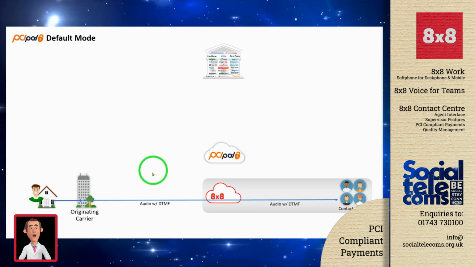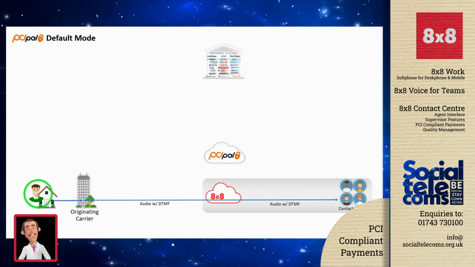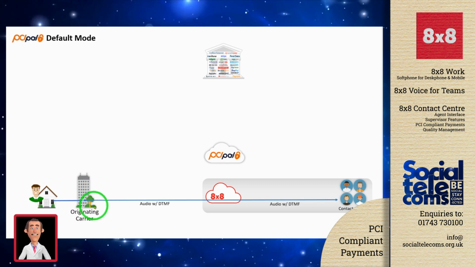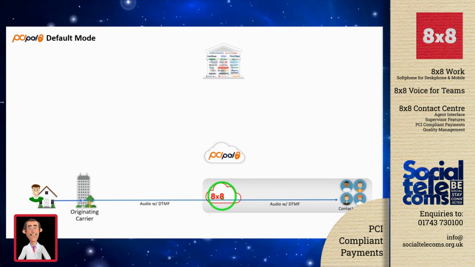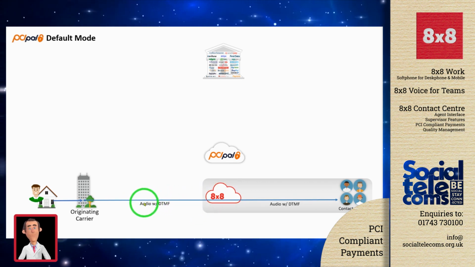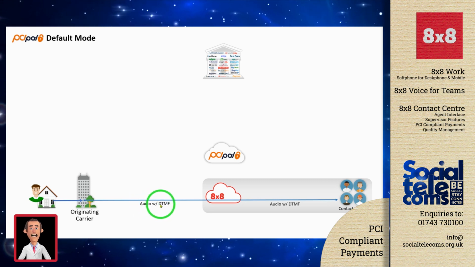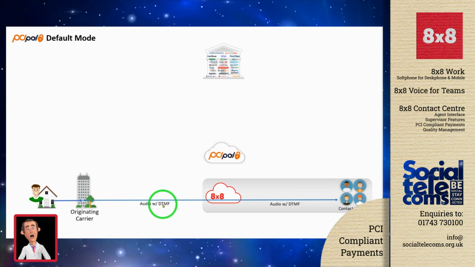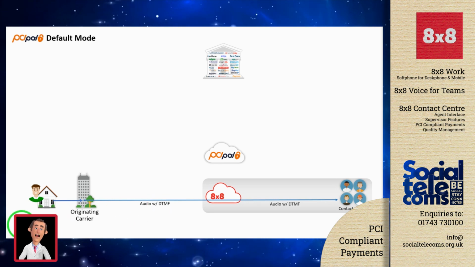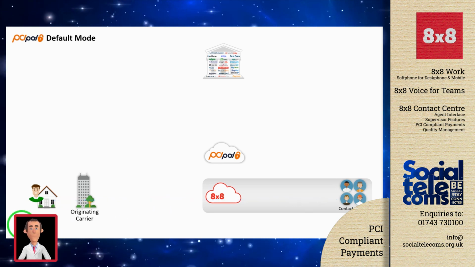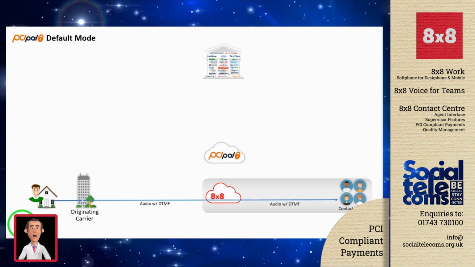When a call arrives at the 8x8 contact center, it is routed from the caller into the originating carrier, and that audio is routed directly into 8x8's cloud infrastructure. What we can see here, though, is that this audio will also contain any DTMF key presses that the caller would enter via their telephone keypad. If we move on to the next screen, we can see how this is built up.